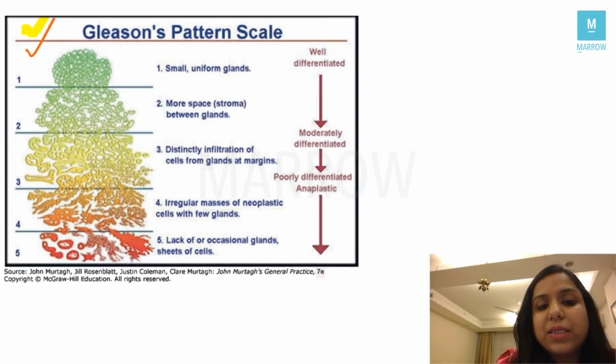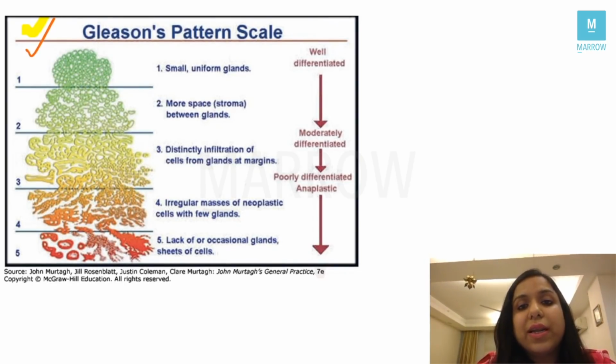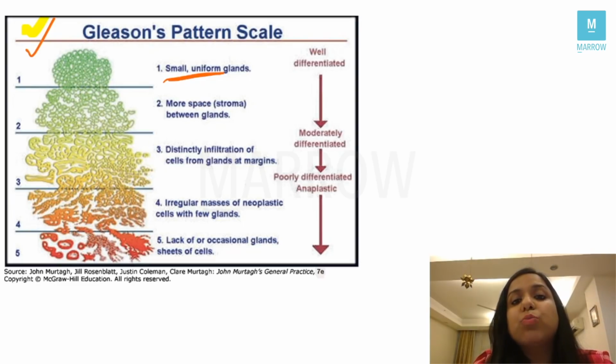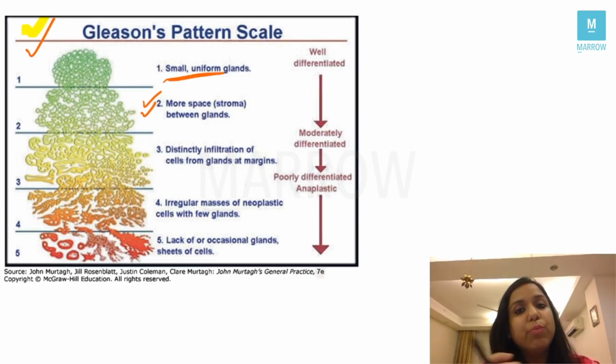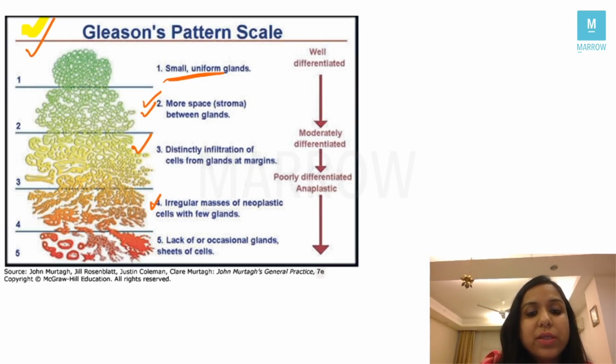Now, what does this scale say? What is grade 1? Grade 1 is when a pathologist sees small uniform glands, right? What is grade 2? When I see more stroma between glands. What is grade 3? When I see there is an infiltration of cells at the margins. What is grade 4? When there are irregular masses of neoplastic cells with very few glands.